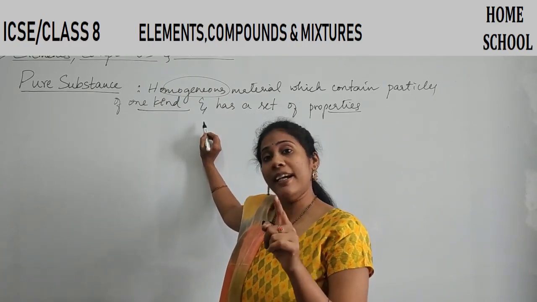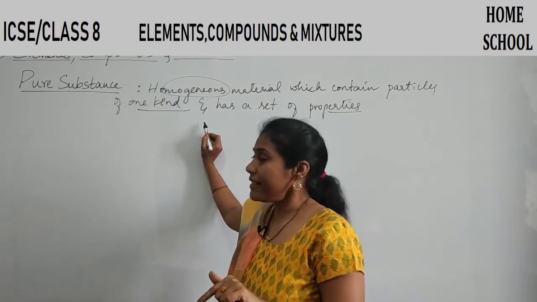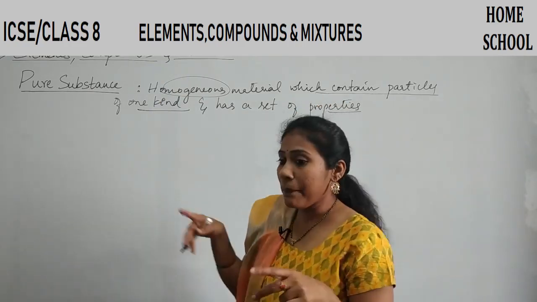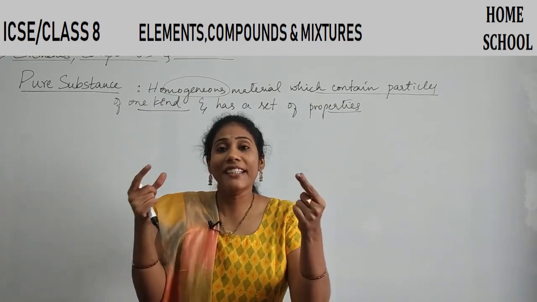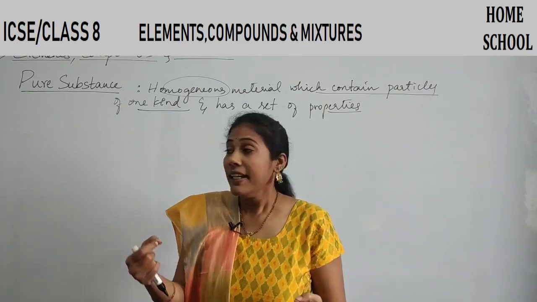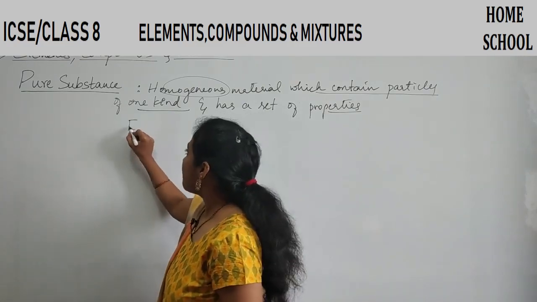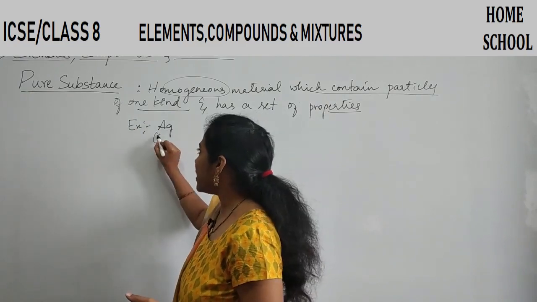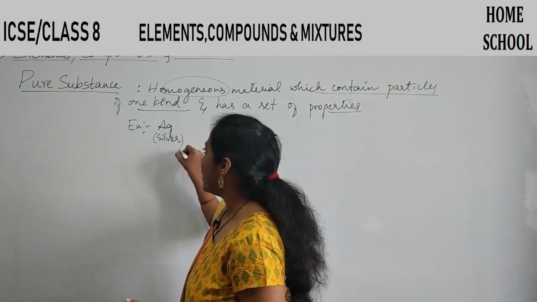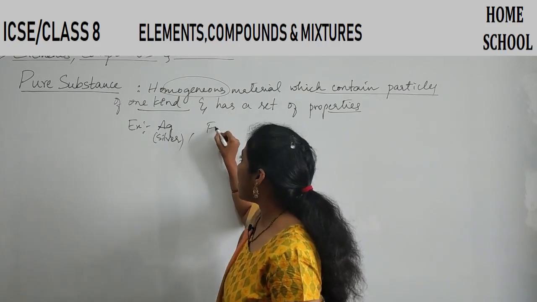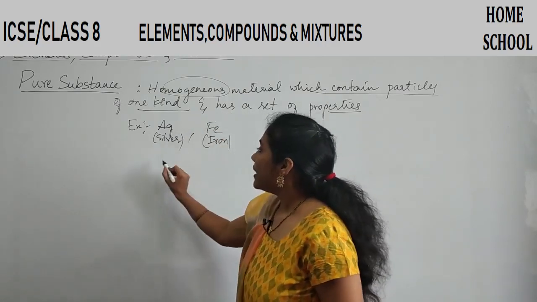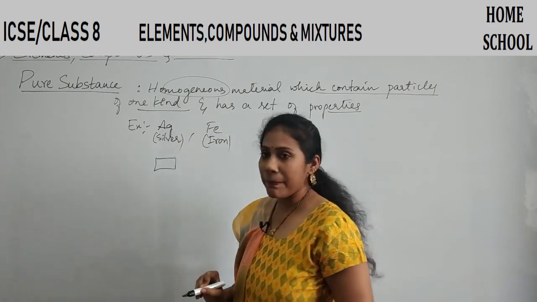And one more thing I would like to concentrate on here is, the pure substance is made up of only one kind of particle. Say for example, if I take a silver piece, Ag, in the sense silver, or if I take some iron piece, Fe, that is iron. Say this is our silver piece.